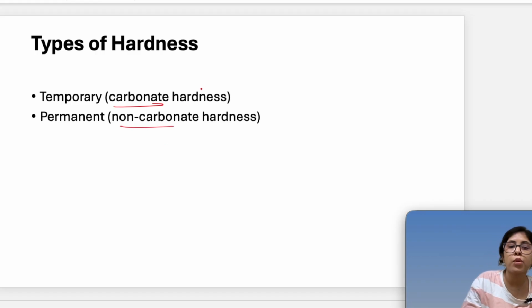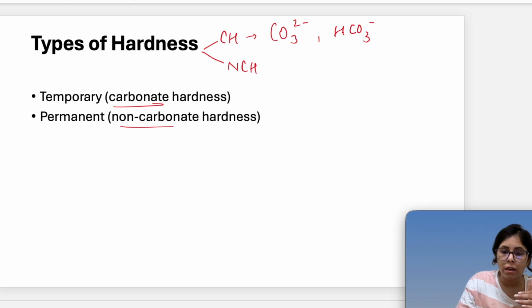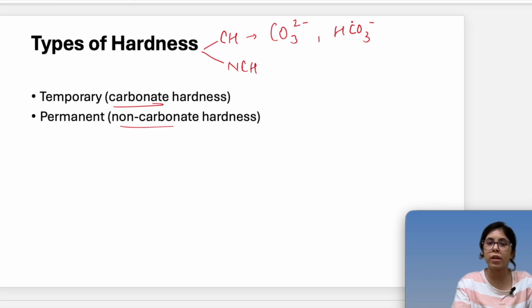Carbonate hardness is due to carbonate and bicarbonate, that is CO3 2 minus ions and HCO3 minus ions. The multivalent cations making compounds with CO3 2 minus and HCO3 minus will give carbonate hardness.